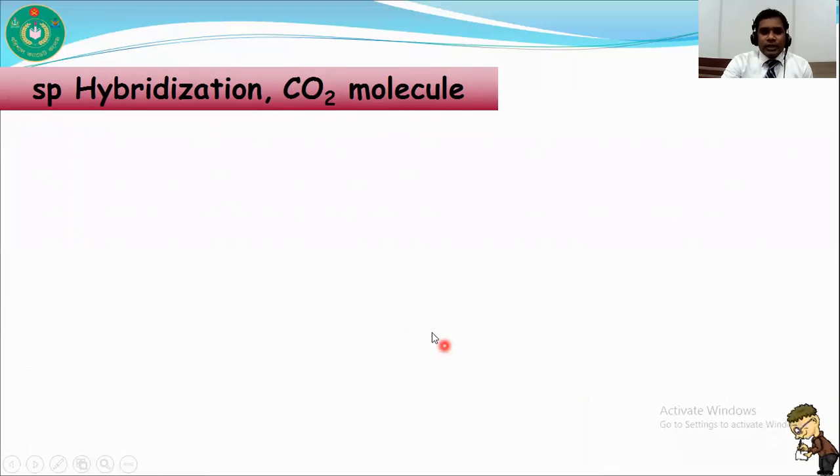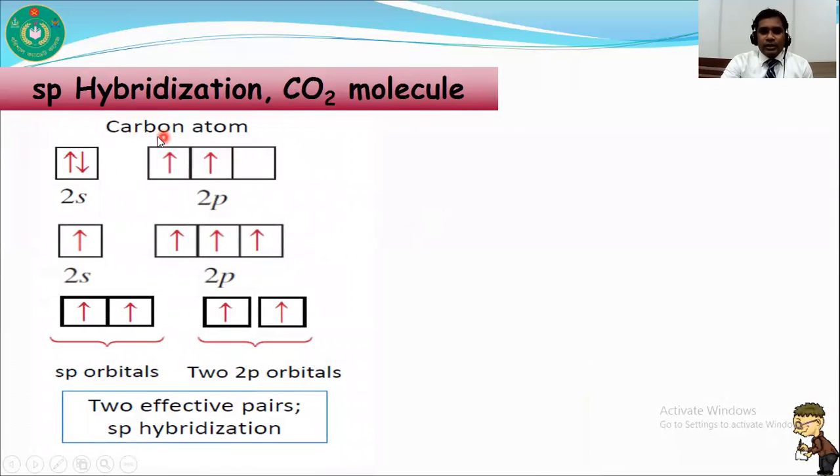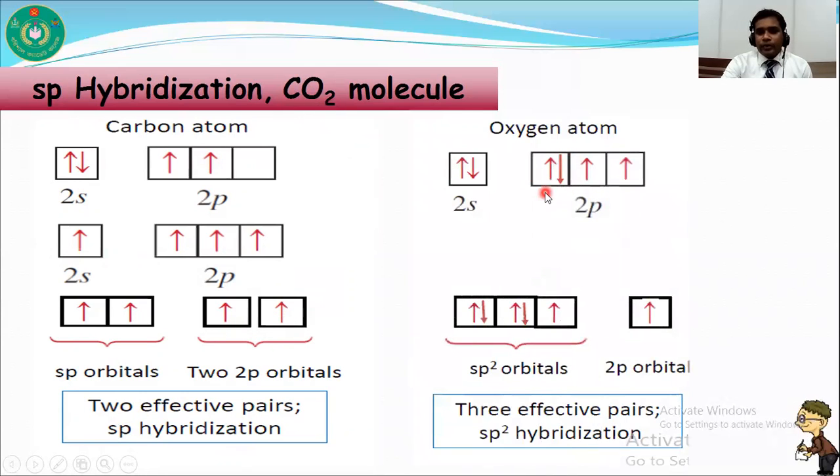Now, what about the bonds of the carbon dioxide molecule? You know that the carbon atom in the ground state has the electronic configuration 1s2, 2s2 and 2p2. So it has two unpaired electrons. When energy is given, it results in 4 unpaired electrons, and it undergoes sp hybridization during formation of the carbon dioxide molecule, and there remain two p orbitals unhybridized. In the case of oxygen, you know that its atomic number is 8, so its electronic configuration is 1s2, 2s2 and 2p4.